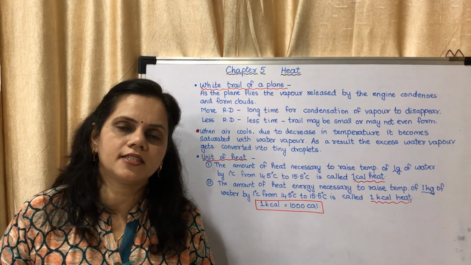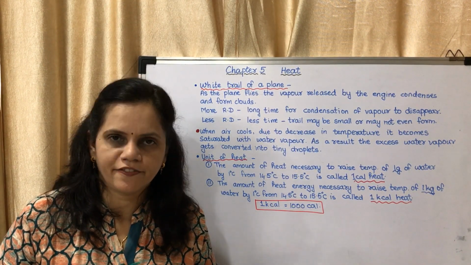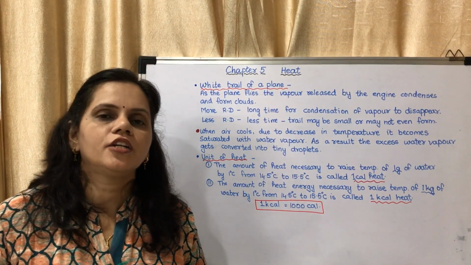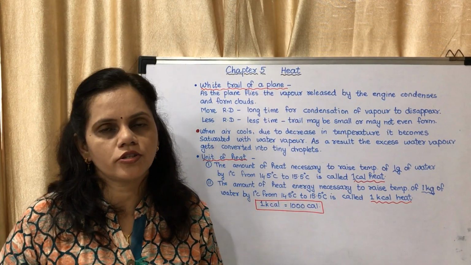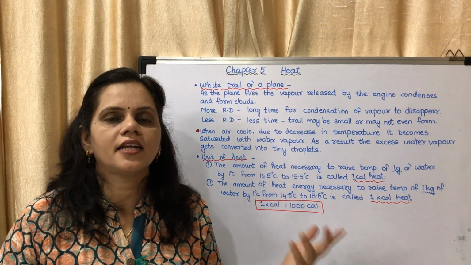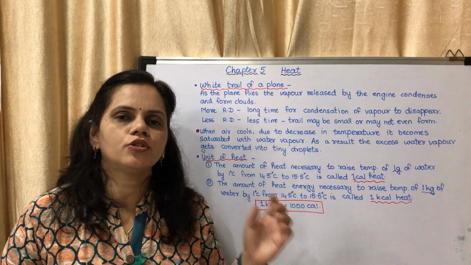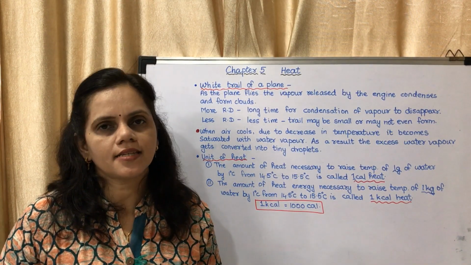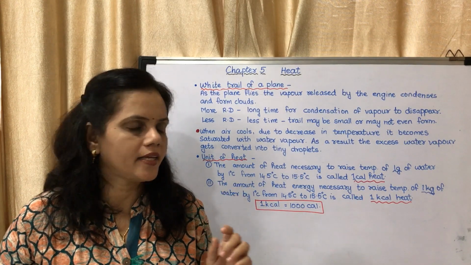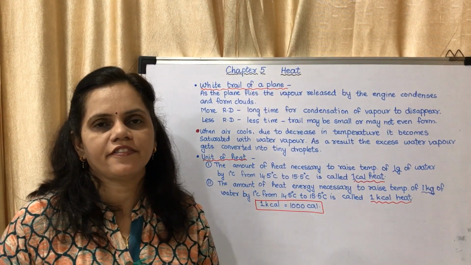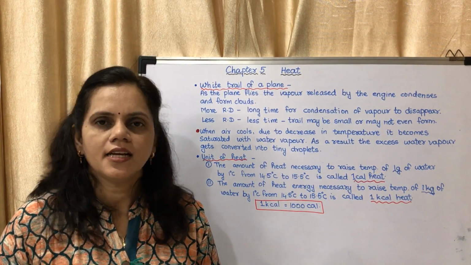Then the readings which they are getting might differ, due to which the conclusions of those experiments might differ and there will be controversy. So to prevent that, the scientists have selected a particular range, that is 14.5 to 15.5 degrees Celsius.